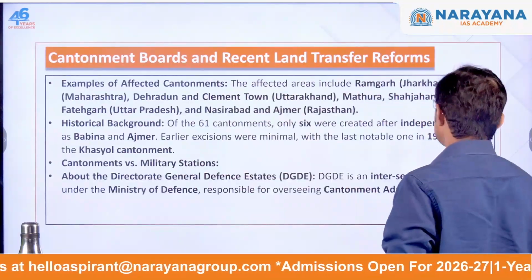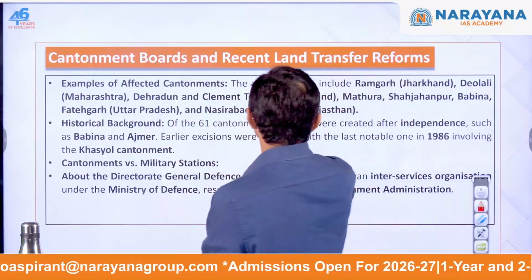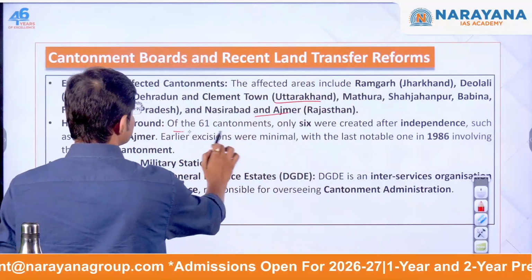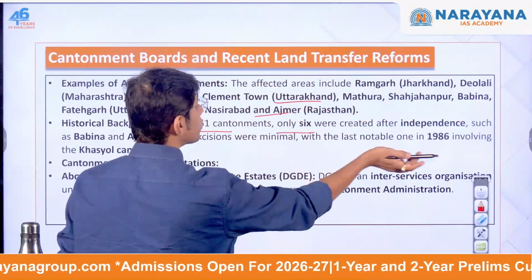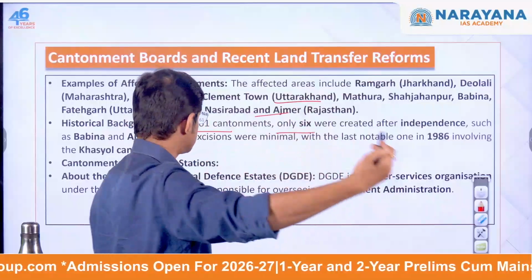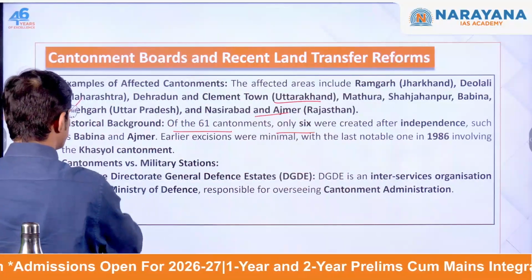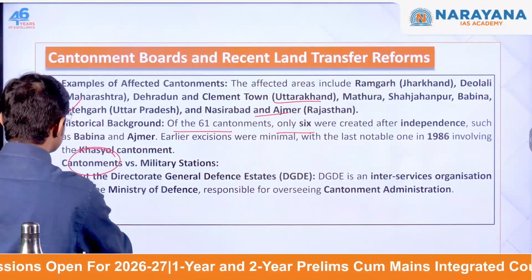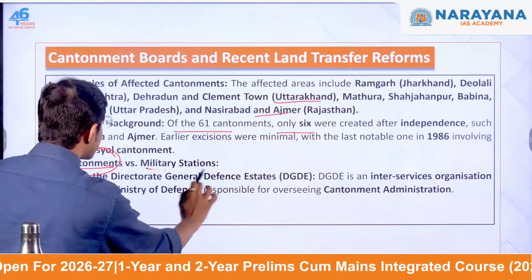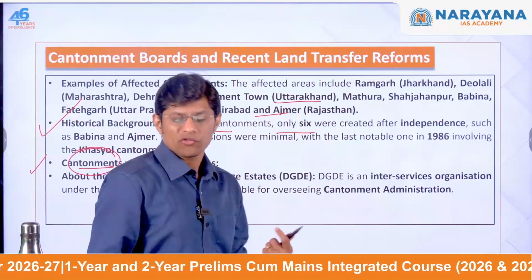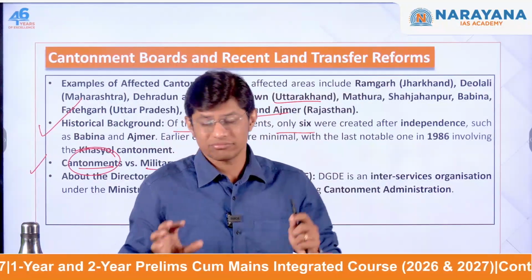Now, which are the cantonments which are affected? This you can read on your own. Of the 61 cantonments, only 6 were created after independence. So, this point is again important for you to see. What is the question? What is the difference between cantonment and military station? You may often wonder what exactly the difference is.